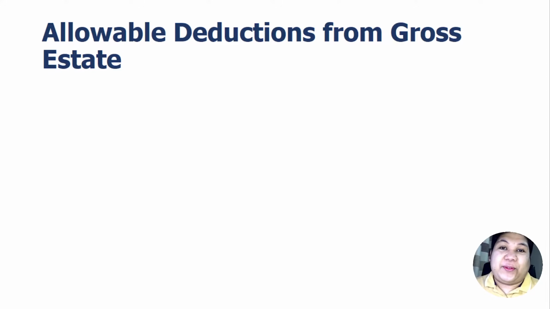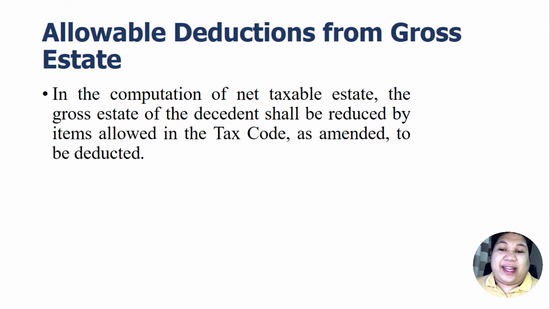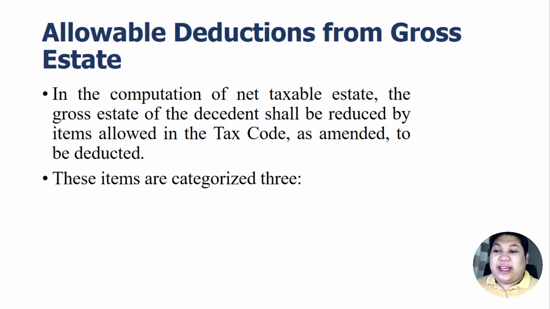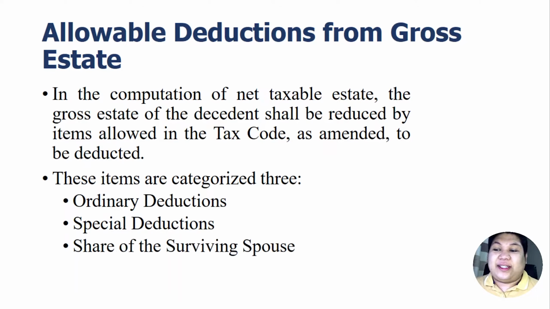Before we can compute our estate tax, we need first to arrive at the net taxable estate. In the computation of the net taxable estate, the gross estate of the decedent shall be reduced by the items which are allowed in the Tax Code, as amended, to be deducted. These items are categorized into three. We have the ordinary deductions, special deductions, and the share of the surviving spouse.